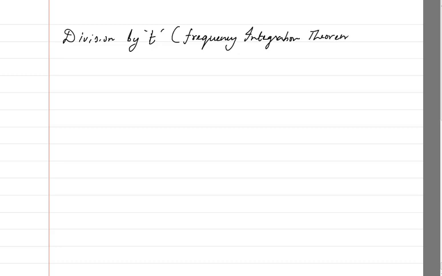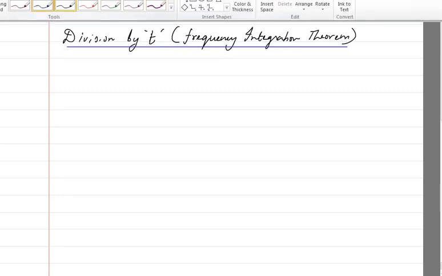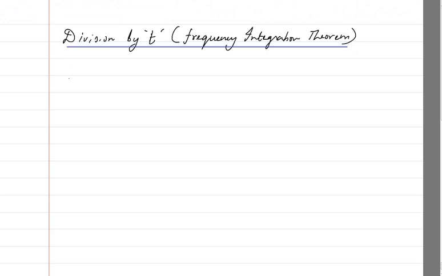It basically talks about what will happen if you are having a function divided by t. Suppose you have a function f of t. If f of t has a Laplace transform of F of s, then